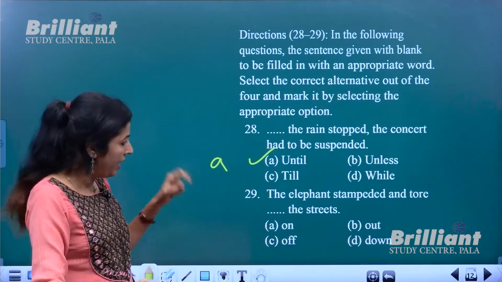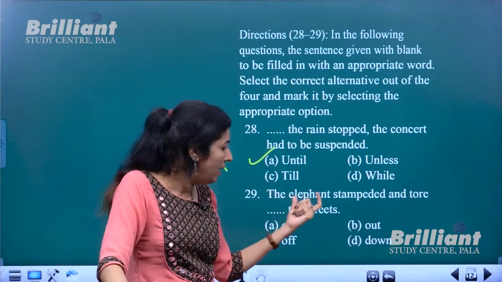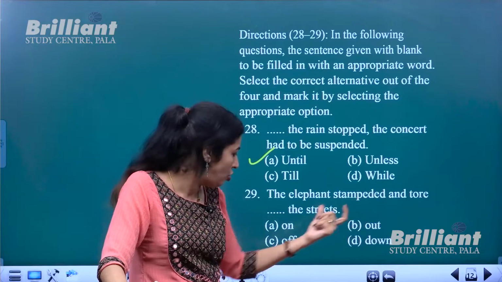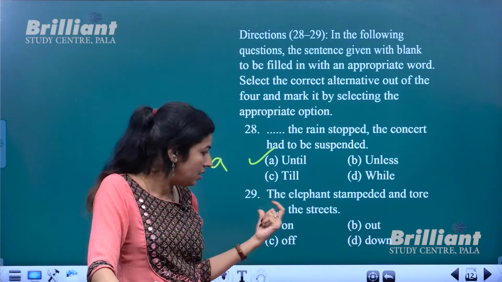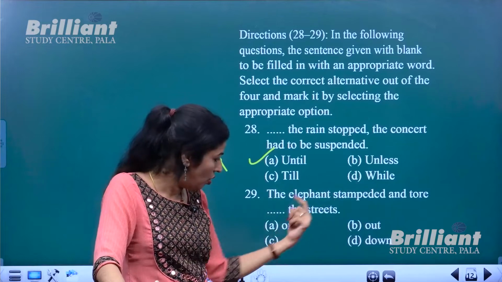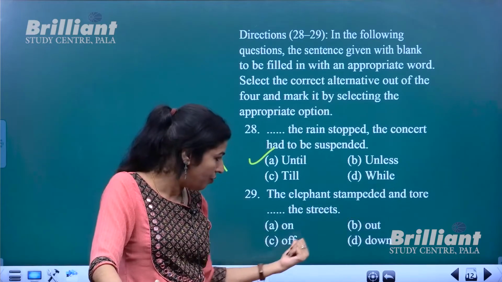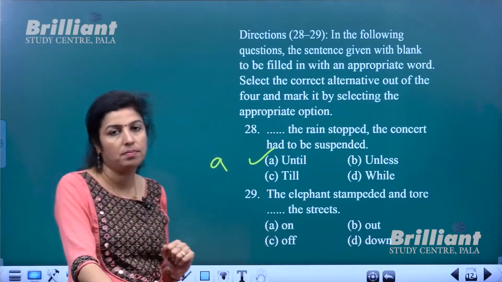Okay. Now the next is a phrasal verb to be used. The elephants stampeded and tore dash the streets. Is it tore on, tore out, tore off, tore down?